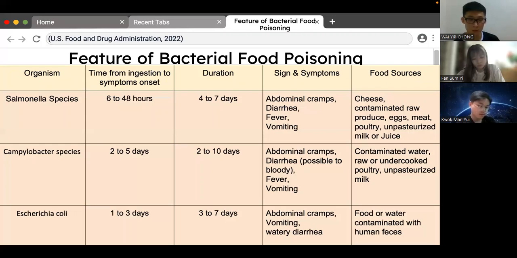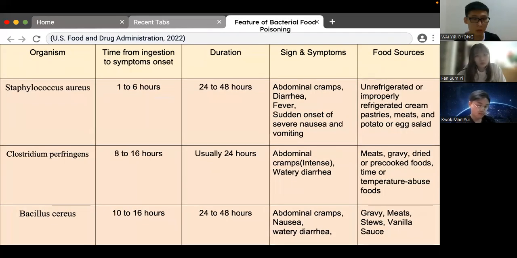And for the food sources, they have different types of food sources, but the same common point: most of the bacteria come from contaminated or unpasteurized food. And here are three other common bacteria: Staphylococcus aureus, Clostridium perfringens, and also Bacillus cereus.